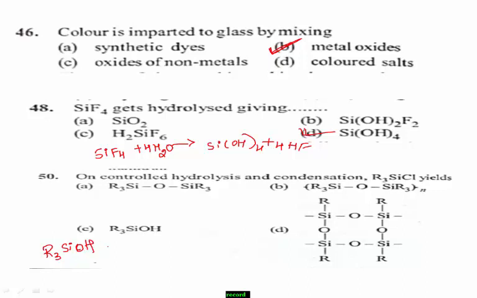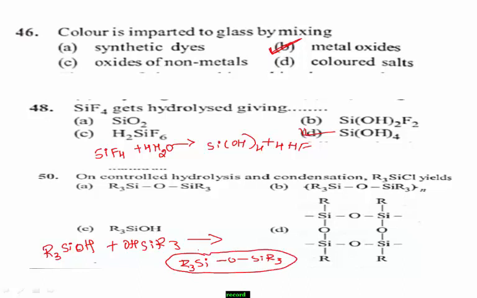When it reacts with another HOSiR3, we get the product R3Si-O-SiR3. This is your product and this is your answer. Hence, which one is the right answer? Option A, that is the right one.